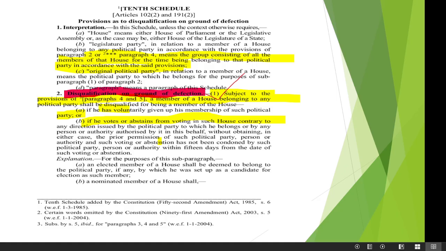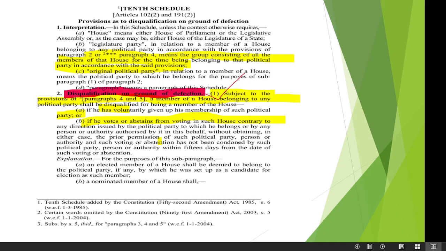All right, so now we will start. Two things you have to remember as of now: the 10th Schedule and article 102 subclause 2. Here you can see when it was introduced. It was introduced by the 52nd Amendment Act 1985, and it has been amended once by the 91st Amendment Act 2003, which came into effect in 2004. We will read in the next slide what it is.